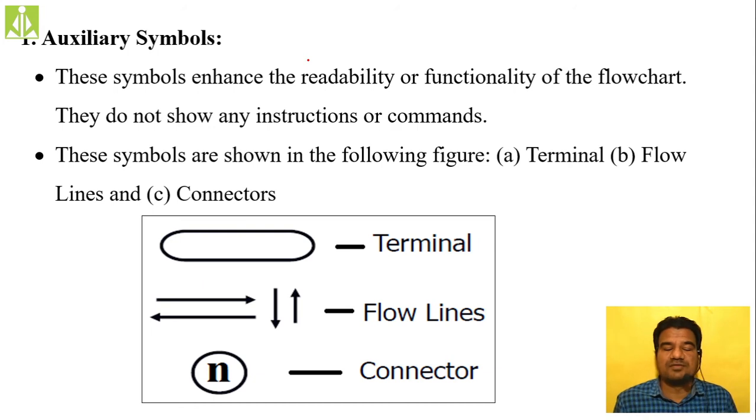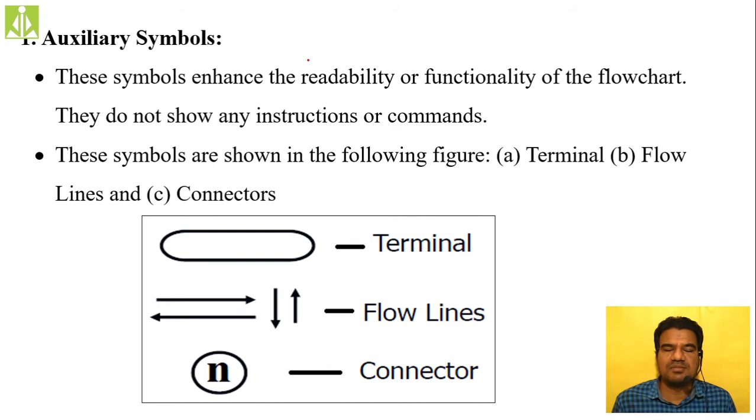So the purpose you have to remember. These auxiliary symbols will enhance the readability or functionality of the flowchart. They do not show any instructions or commands. As I said, they are not going to hold any commands, instructions or statements inside your flowcharts. They just enhance the readability of the flowchart. So how many are there? There are three different types.